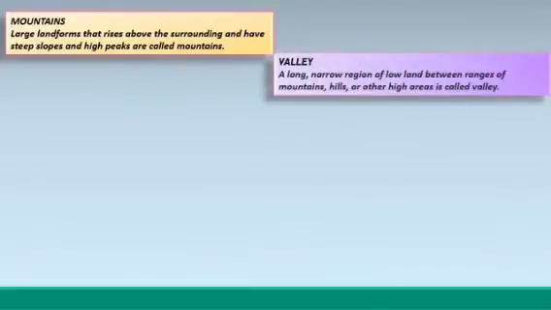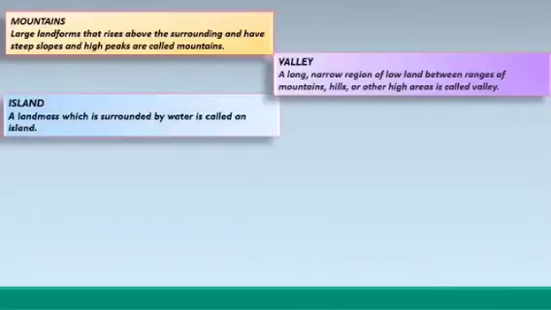Valley. A long, narrow region of lowland between ranges of mountains, hills, or other high areas is called valley.